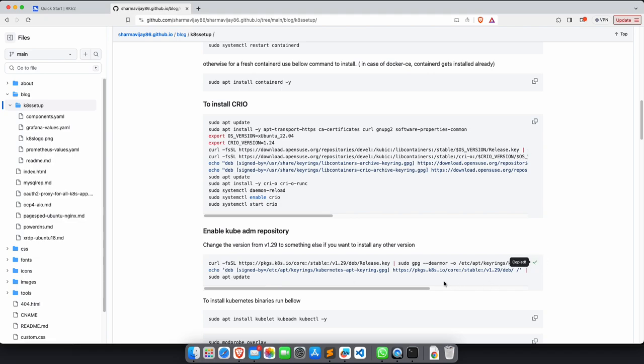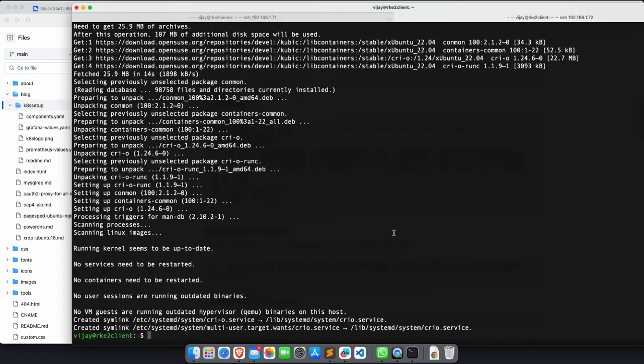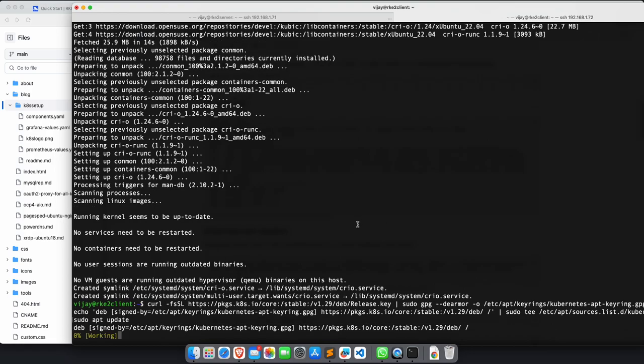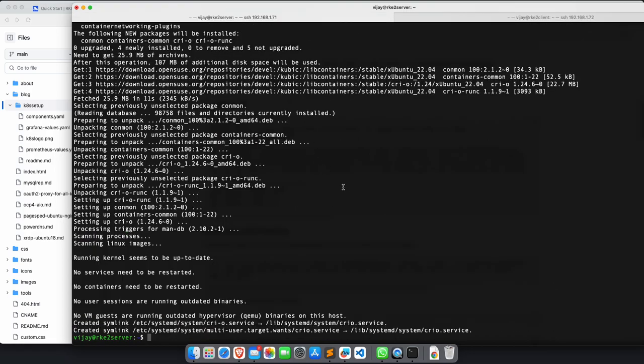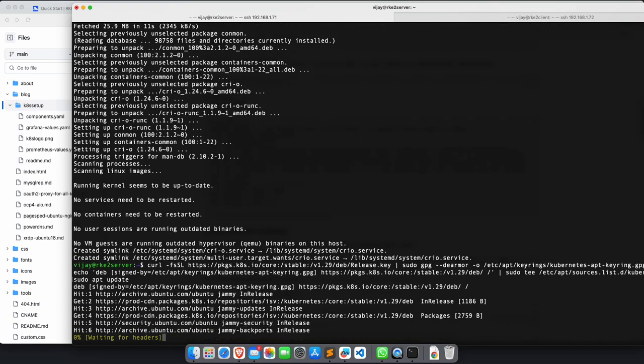So now I'm adding the repository and the keyrings, on both the machines again. So this is the client machine, added. This is the master, added.